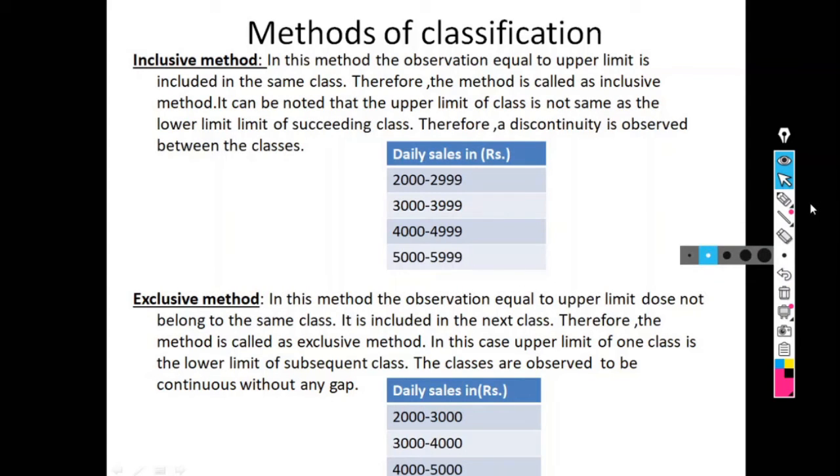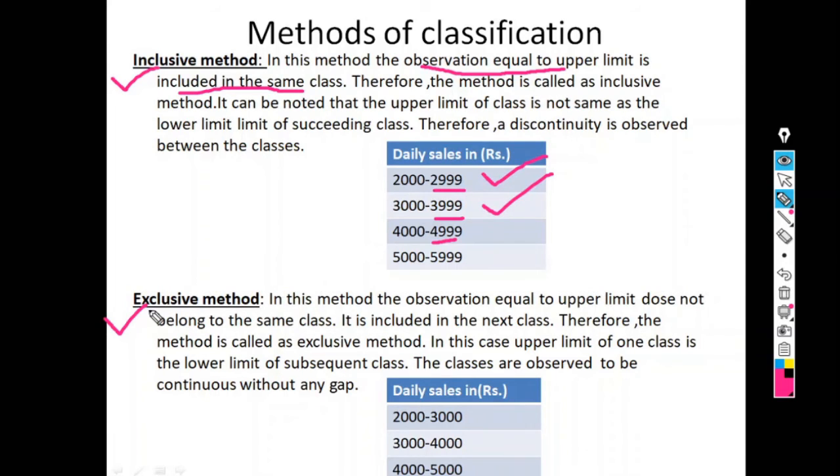Methods of classification. Mainly there are two methods of classification: the inclusive method and the exclusive method. So mainly there are two differences. See here, in case of the inclusive method, the observation equal to the upper limit is included in the same class. Means what? 2,999, 3,999, 4,999 are all included in the same class. So 2,999 is included in this class, 3,999 is included in this class.